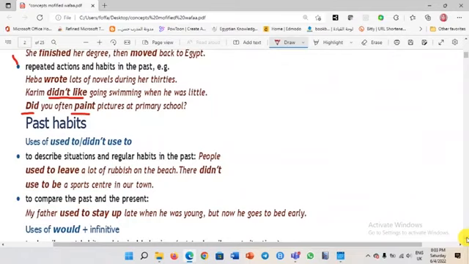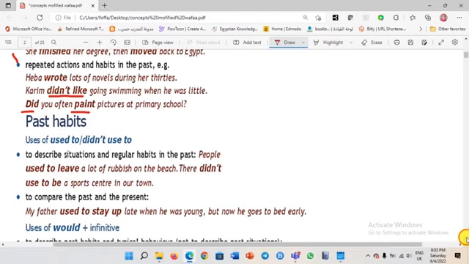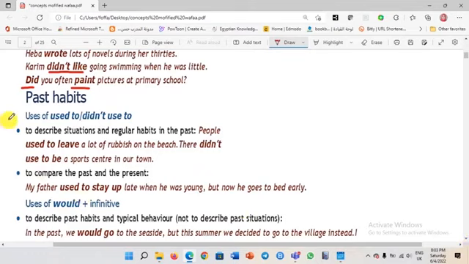Here are past habits using used to. Remember used to? Used to plus infinitive; negative, didn't use to plus infinitive. Why do we use used to? To describe situations and regular habits in the past. For example, people used to leave a lot of rubbish on the beach. There didn't used to be sports centers in our town. So people used to leave a lot of rubbish on the beach because actually there didn't used to be sports centers in our town. Okay? These are things that used to happen in the past.